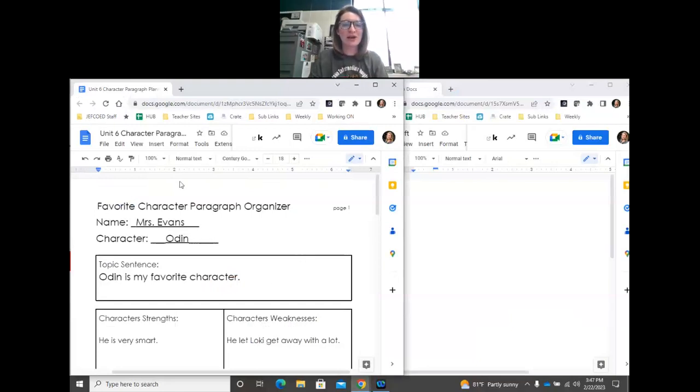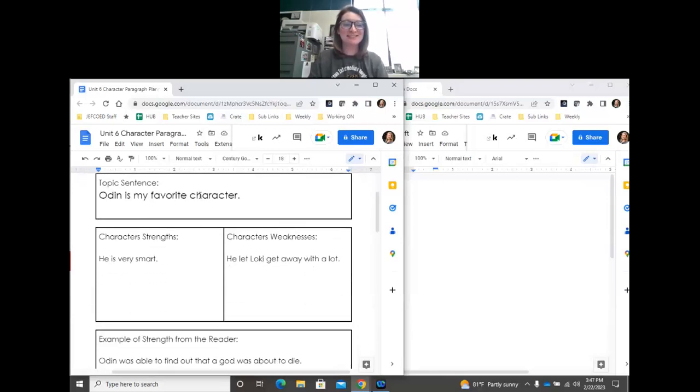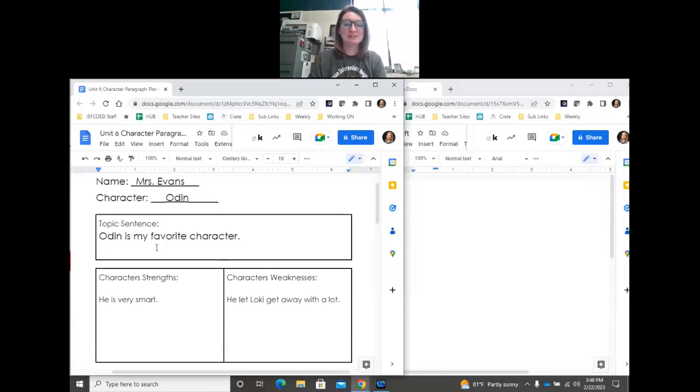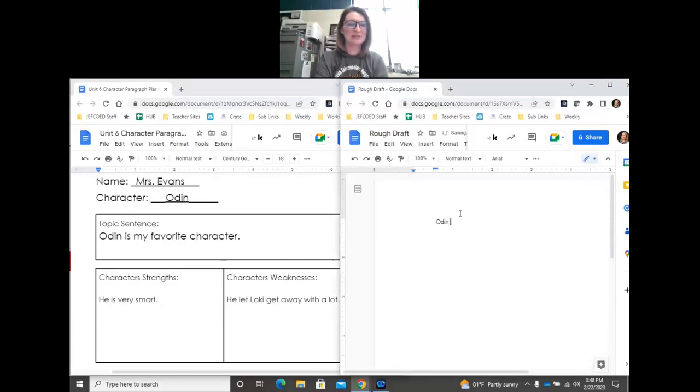You should have your graphic organizer over here, and you should have your rough draft over here. And if you have put the work in and you already have sentences that are finished, then all you're going to do is move those sentences over into a paragraph format, starting with your topic sentence. Odin is my favorite character. Remember, this is my sample and not yours. You're not going to write the same sentence. But I'm going to start out by saying Odin is my favorite character. Notice I did not drop down and start a new line. I'm going to keep writing after that one until I run out of space on that line.